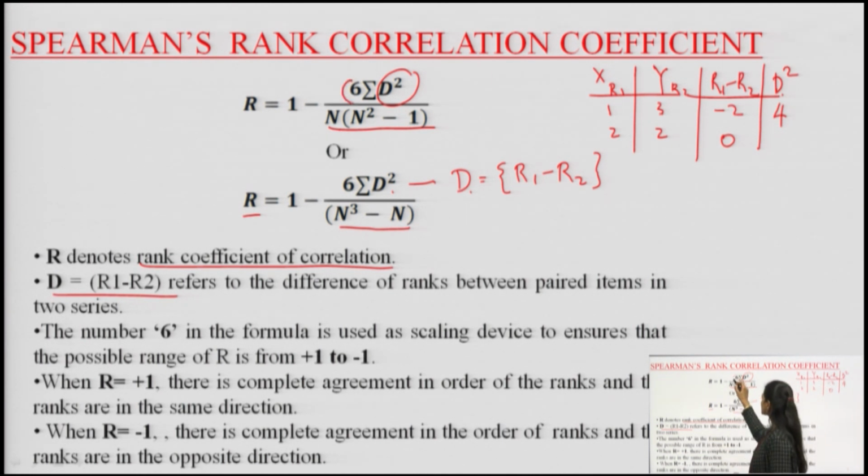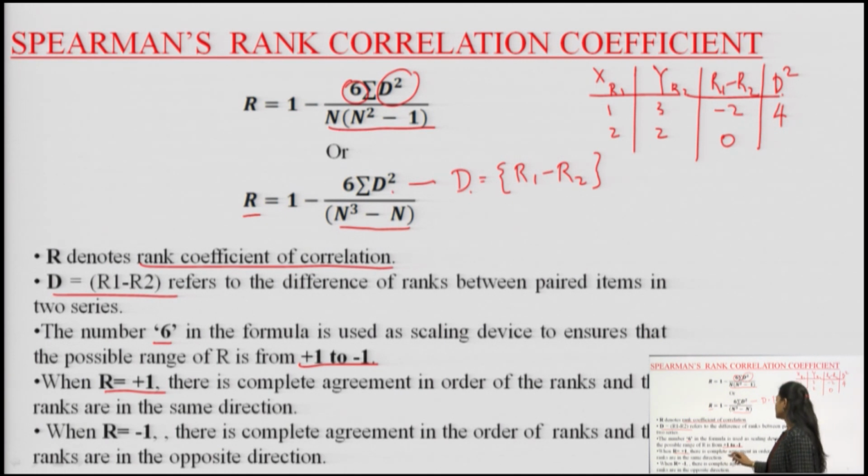Now, this number 6, what is the use of this number 6, and why is it used here? This number 6 in the formula is used as a scaling device to ensure that the possible range of R is +1 to -1. This is very, very important, +1 to -1. What is the meaning of +1? What is the meaning of -1? +1 is used when the answer of R becomes +1, or it becomes plus.